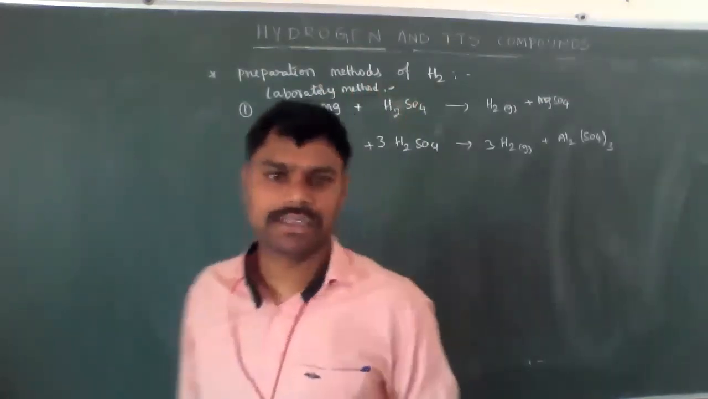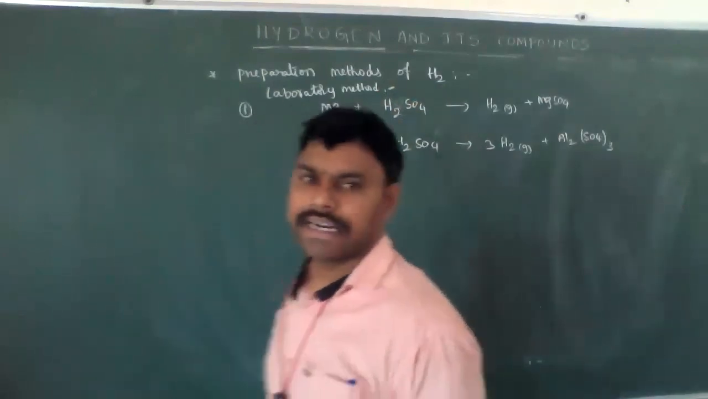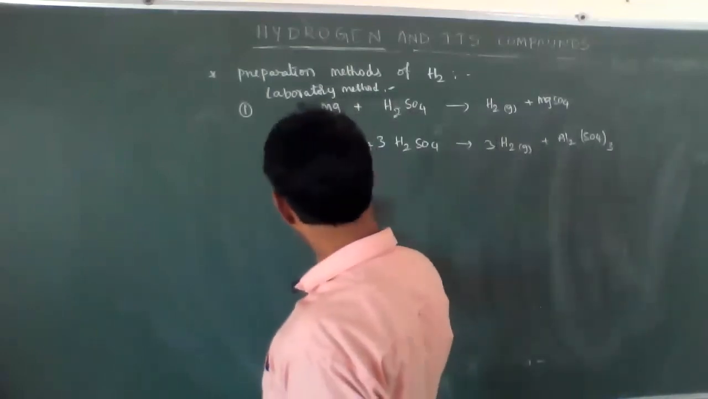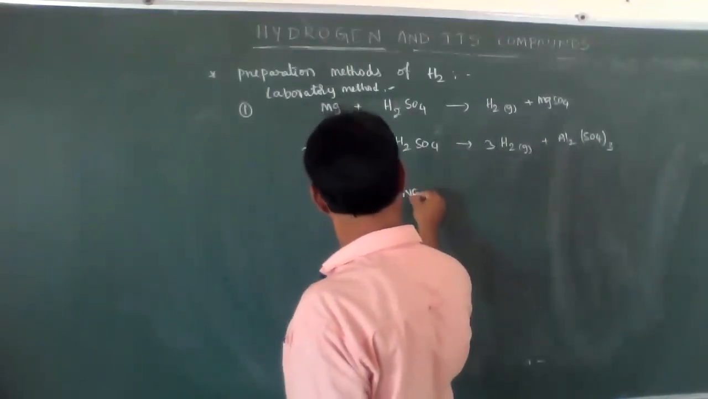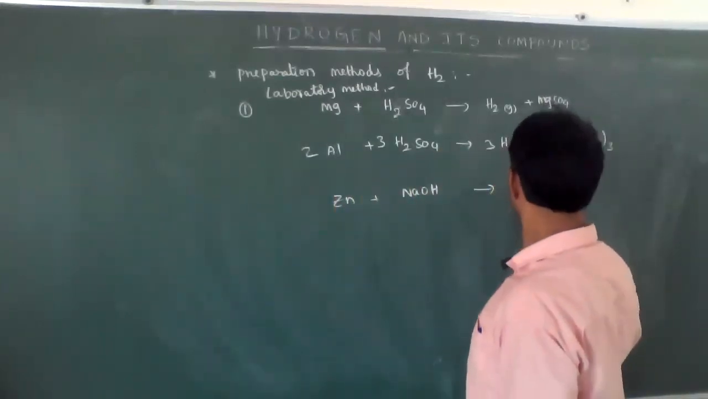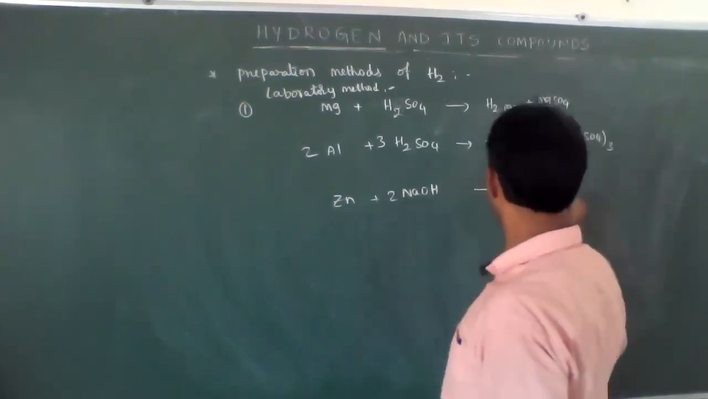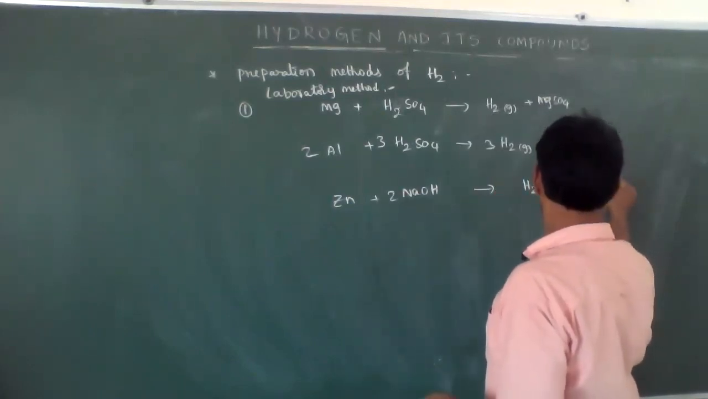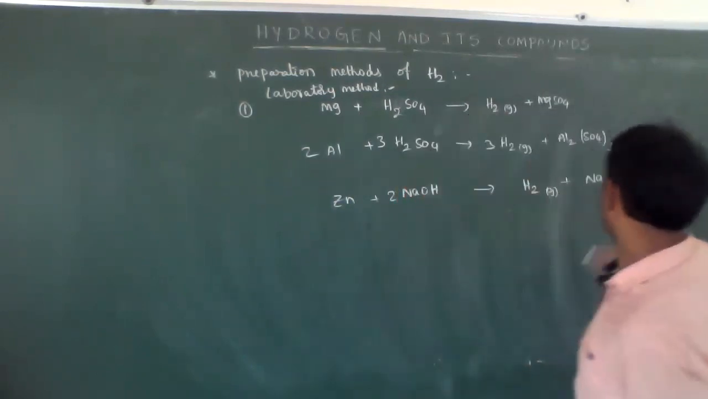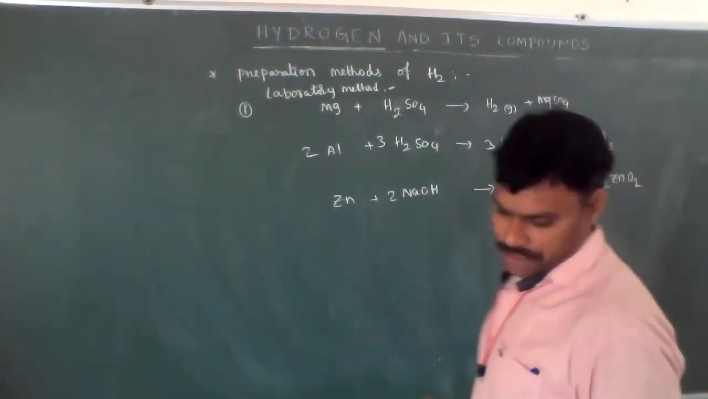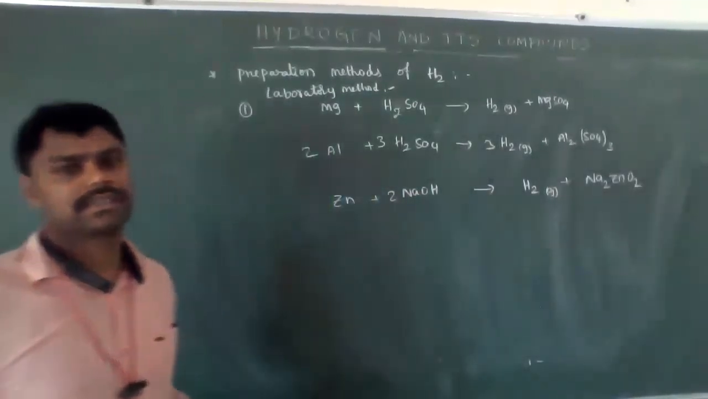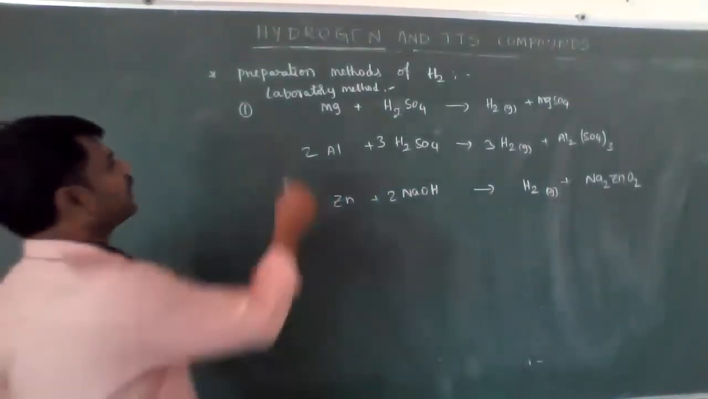As well as some of the metals like aluminum and zinc, when they react with bases, can also liberate hydrogen gas. For example, zinc reacts with sodium hydroxide base, forms hydrogen gas and produces sodium zincate. Okay, sodium zincate. This is one important method, the laboratory method.